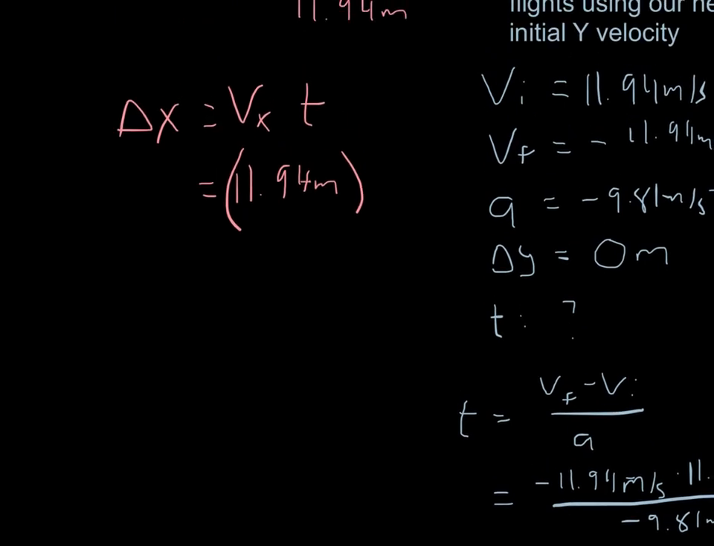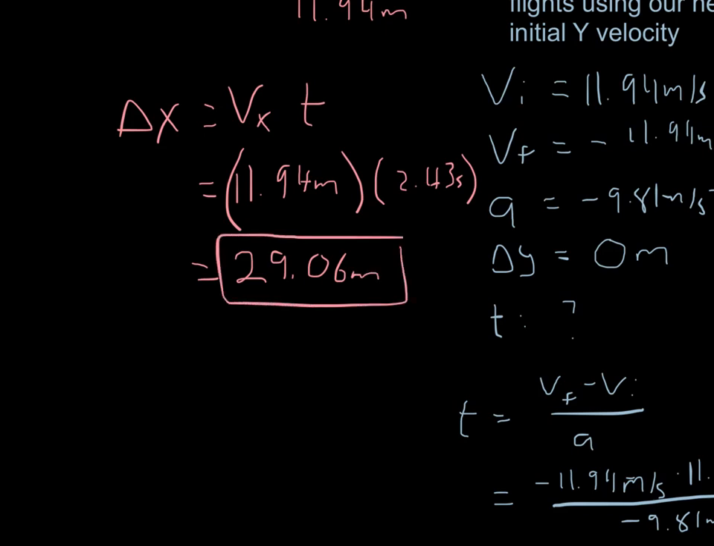All right, last step. Let me put that up here. I've got 2.43 seconds. This gives me a maximum range of 29.06 meters. So what this means is I will be standing out in the field tomorrow. Okay, I will be standing out in the field tomorrow. There it is, my little wizard hat.